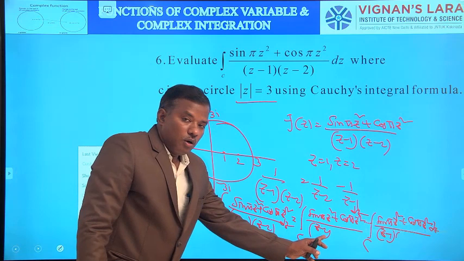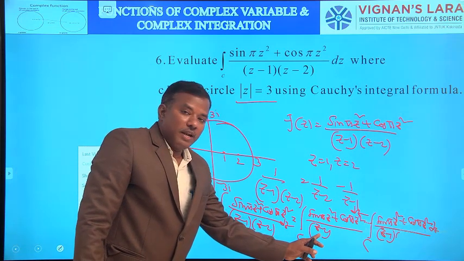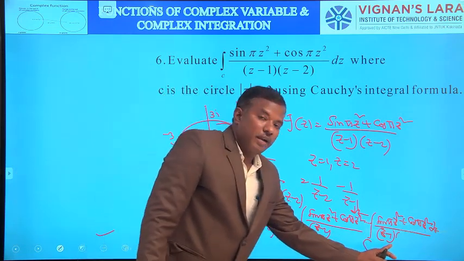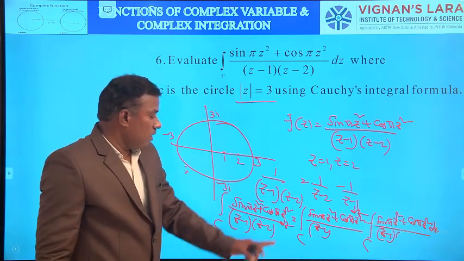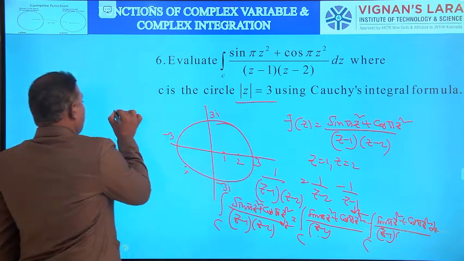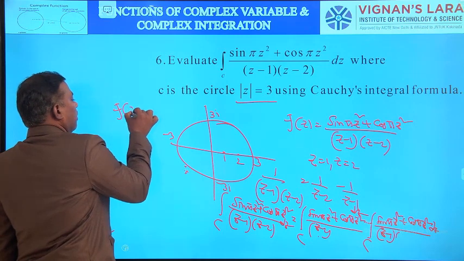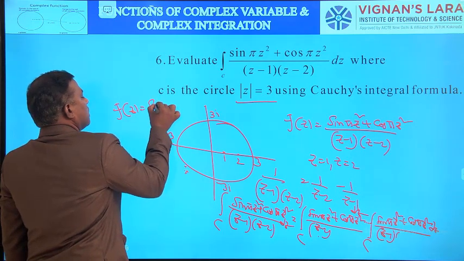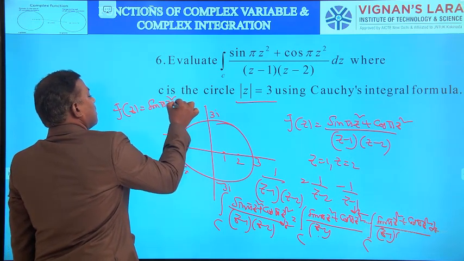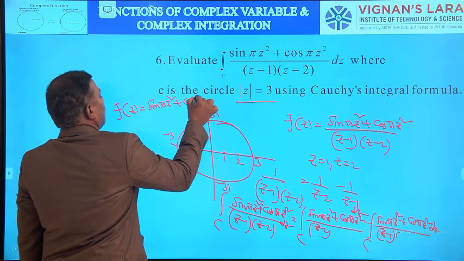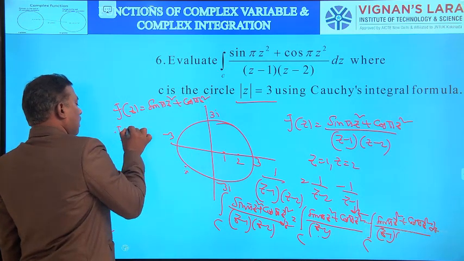Here we get 2 pi into f of 2, and here 2 pi into f of 1. What is f of 1? What is f of z? Here, finally, by applying Cauchy's integral formula, f of z equals sin pi z square plus cos pi z square.